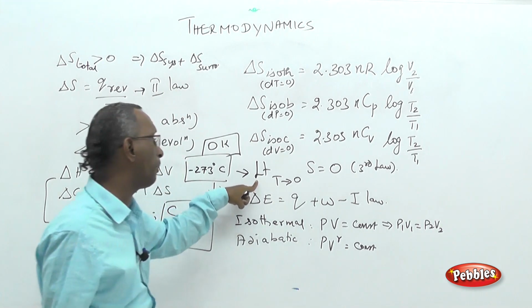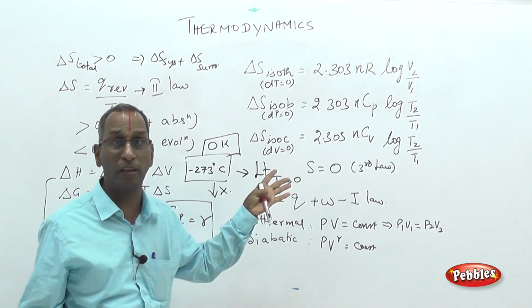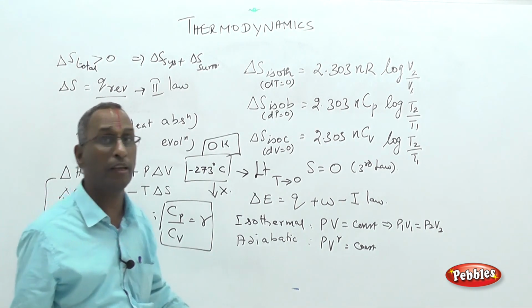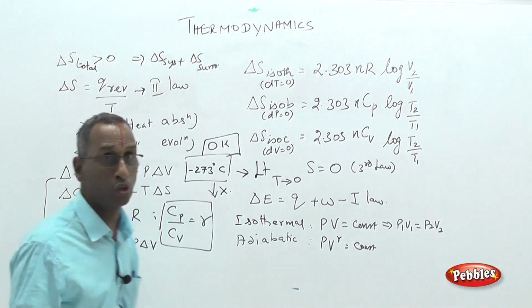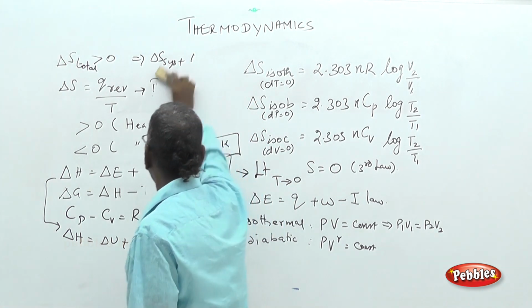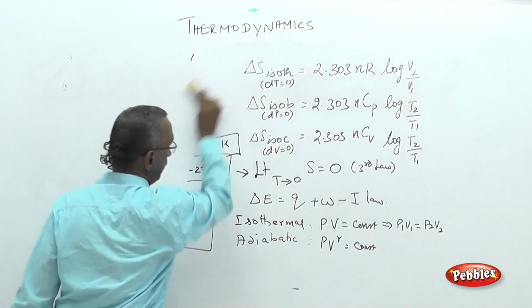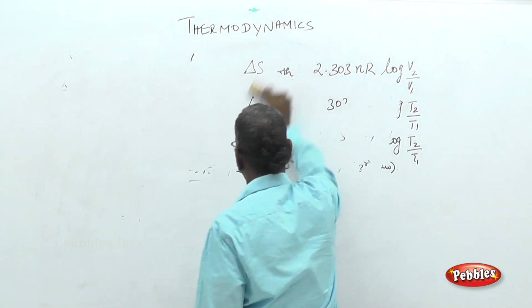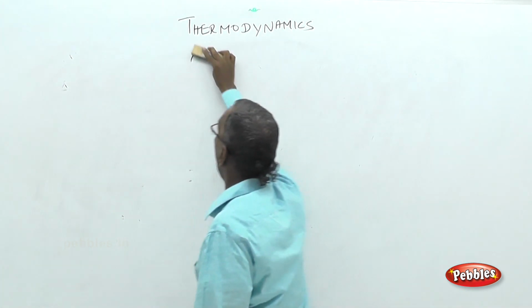Mathematical form of third law of thermodynamics: limit T tends to 0, because it cannot be realized. Lowest temperature cannot be realized. That is why it tends to 0. Entropy, in all cases, is once again not measurable. Only the change in entropy is measurable. That is to be noted. These are the points to be remembered, formulae and relations to be remembered for doing sums and approaching the questions. Now we can see some questions based on these relations and processes and also types of variables and properties which you have revised so far.